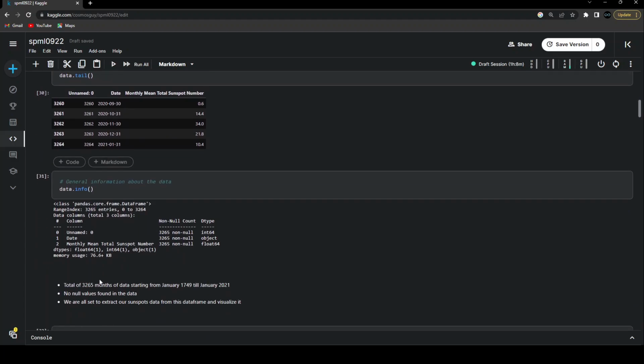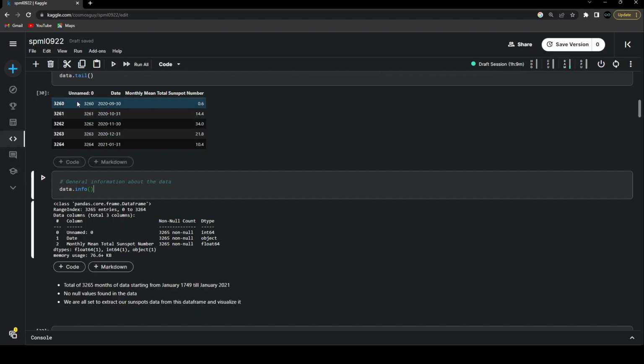So now let us just go ahead and look into the general information that we are having of this data with the help of .info. So you are using this data, the data frame that we created, and then .info is going to give me all the kind of information. And by looking at this, what we can figure out is there are a total of 3265 data points, because we already know that the pandas data frame starts with the index of 0. So 3264 over here just gave a hint that, okay, there are total of 3265 data points. And then there are no any kind of null values present in this data. That's pretty much fantastic.